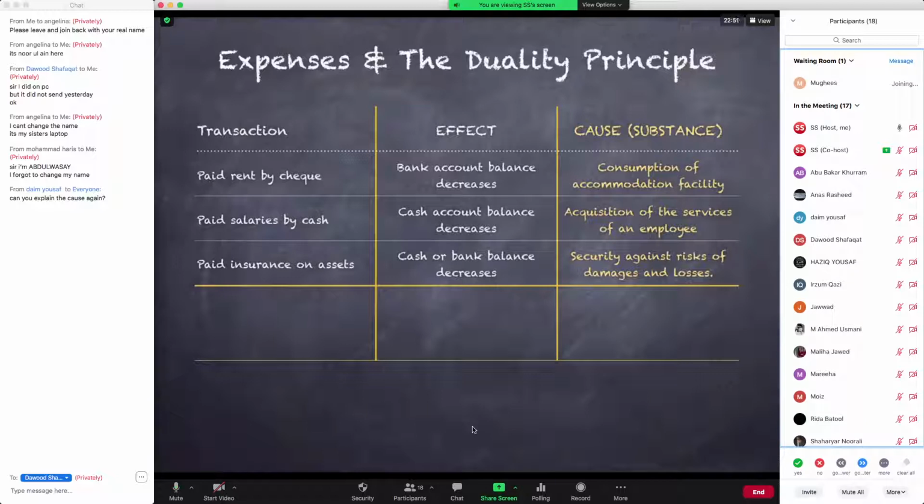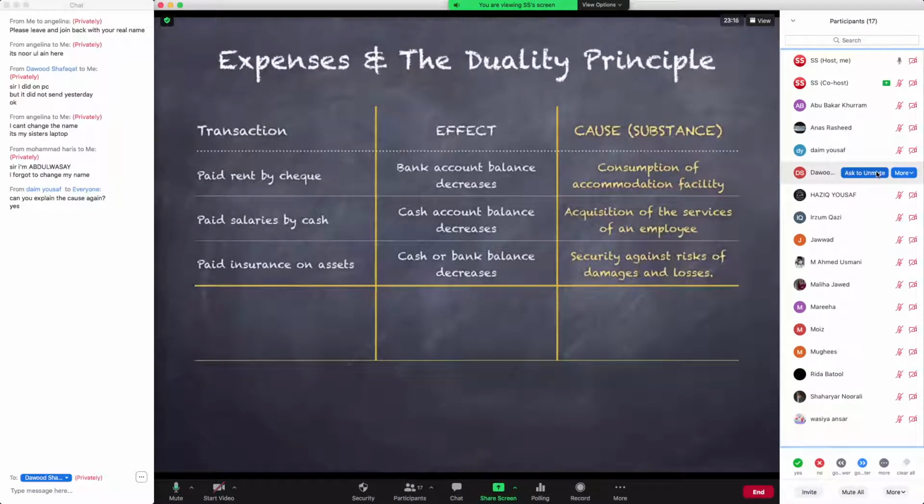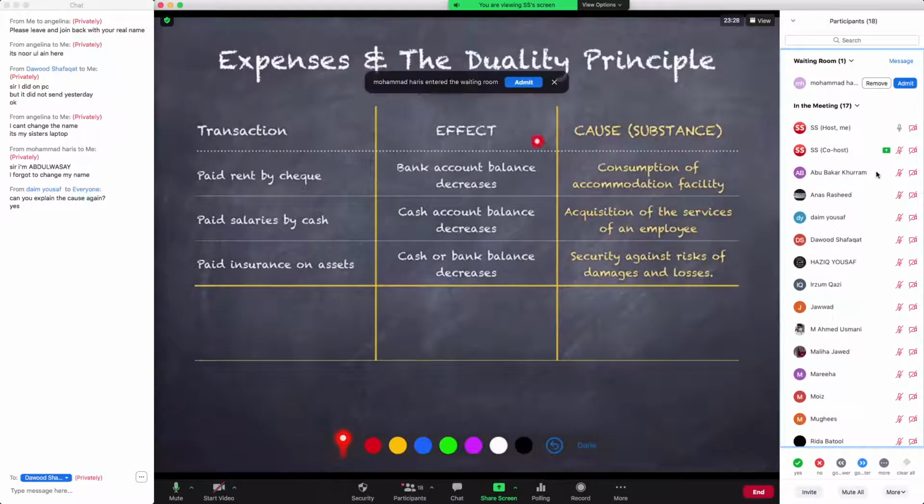Understood, Daim? Right? So whenever a transaction happens in the case of expenses, you can see the effect, that your cash or bank balance is decreasing, but you have to identify the reason why it is decreasing. Cause is the reasoning or the reason behind that effect. Why did we lose our bank account or cash account balance? The effects are here. Why do these effects happen? Because of these reasons. So these are the true reasons why these effects happen.